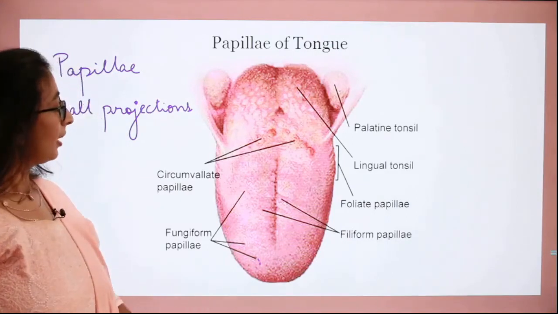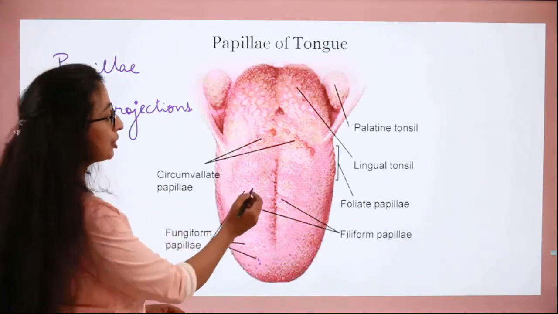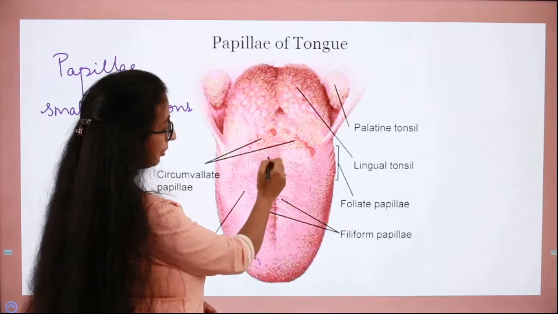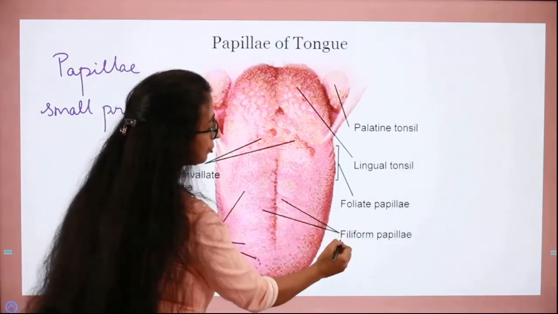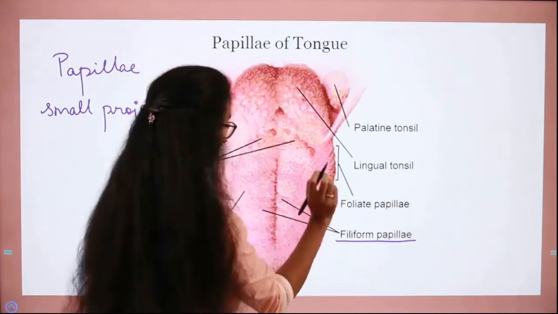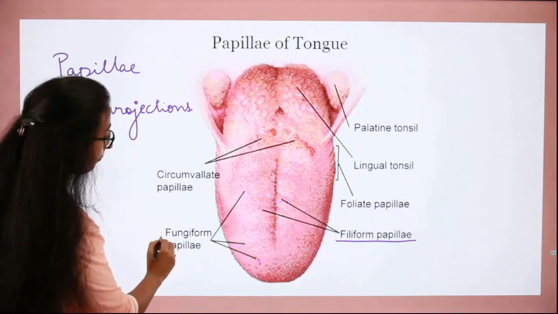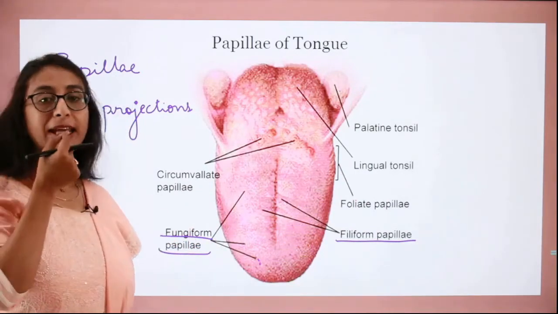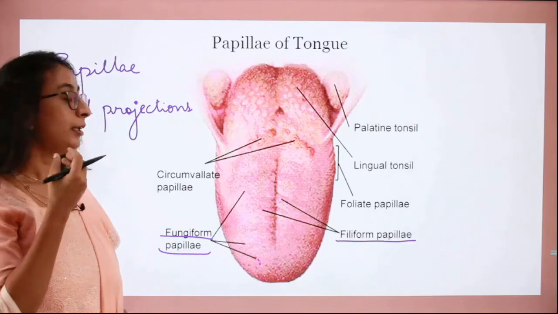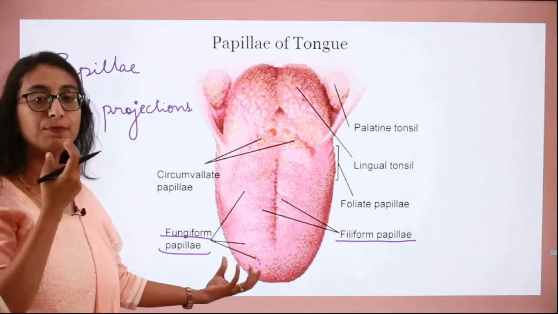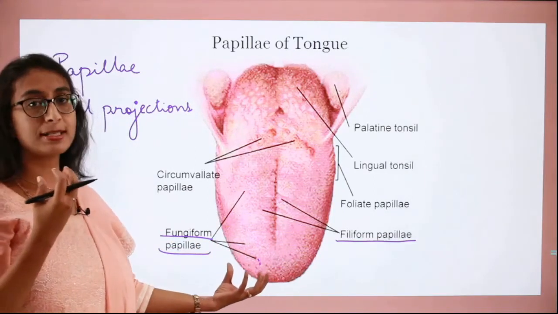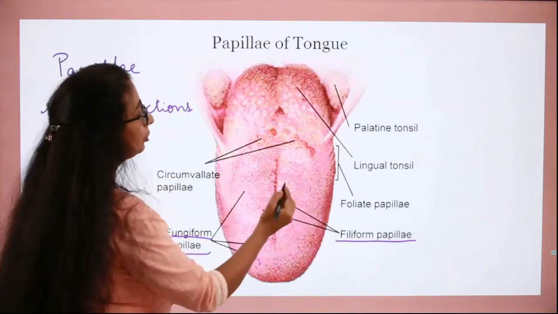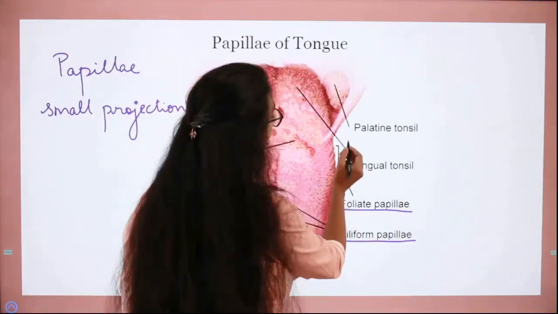First one is the filiform papillae, which is present in the center and in the upper reaches of the tongue, and these do not contain any taste buds. Next, coming to the fungiform papillae, which are mushroom shaped and they are found at the tips of the tongue. Okay, numerous of them you can find at the tips of the tongue and they have taste buds. And then moving on to the foliate papillae, which are leaf shaped.